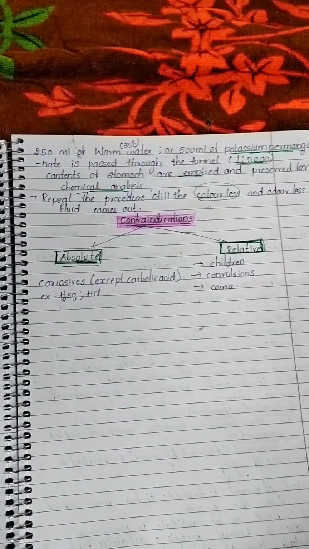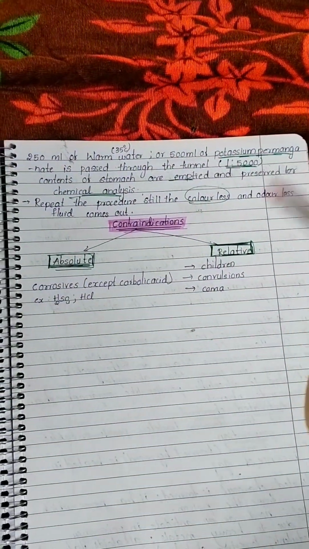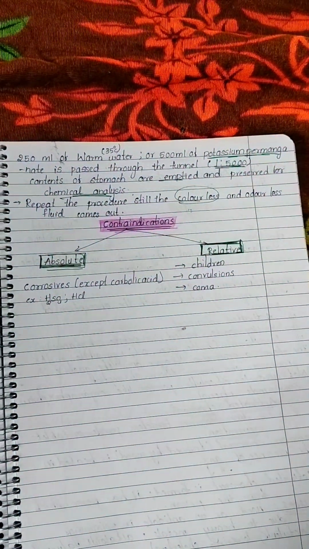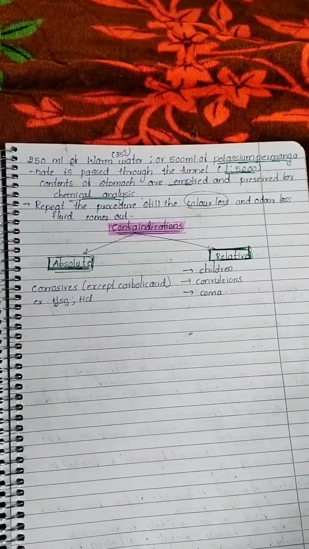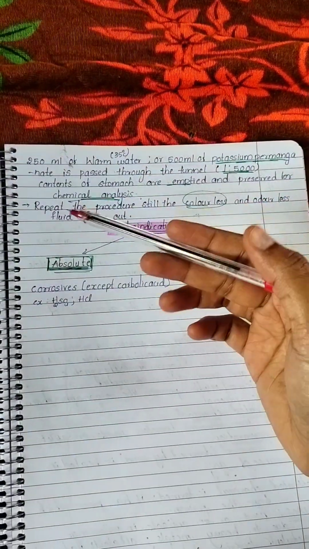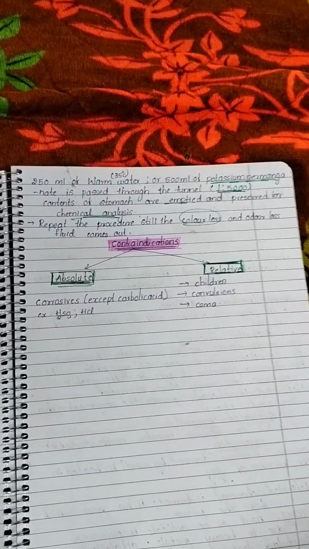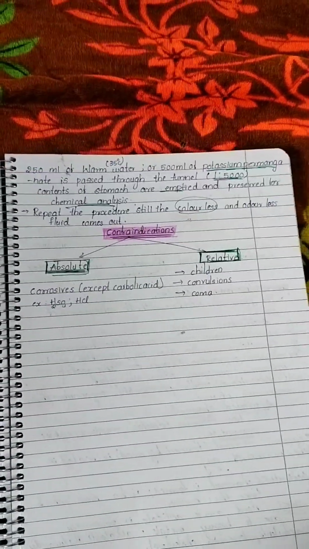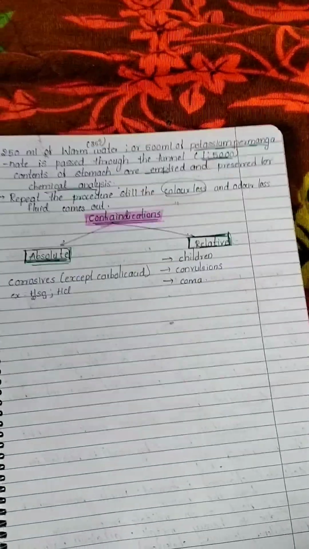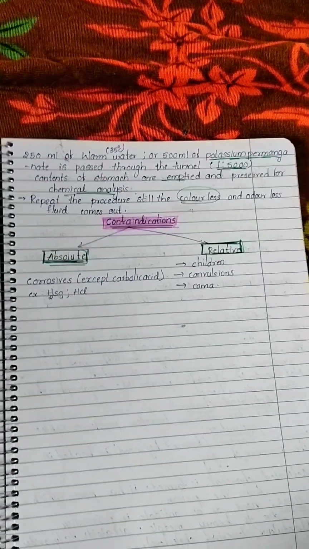And contraindications. There are two contraindications, absolute and relative. Absolute is in case of corrosives. If there is a case of poisoning where he consumed hydrochloric acid, HCl, then you should not do gastric lavage, because in case of hydrochloric acid, the stomach will be eroded. We can't do gastric lavage. All the stomach will be burned, all the mucosa is burned out. So we can't do gastric lavage in that case.